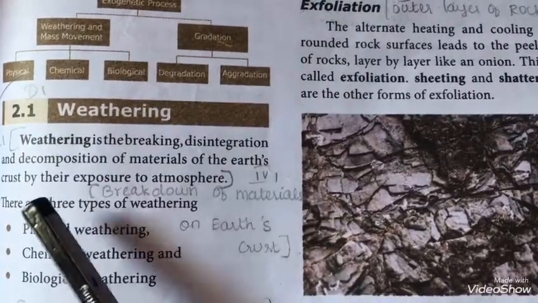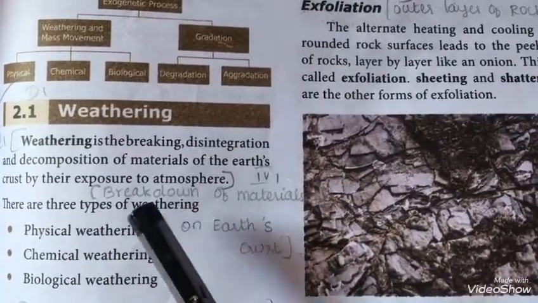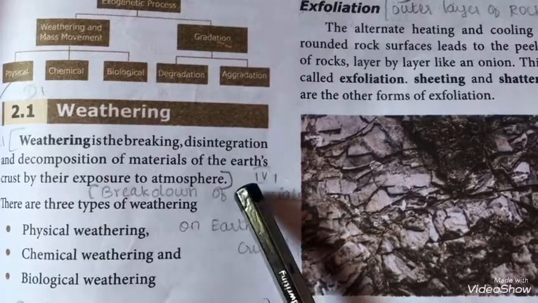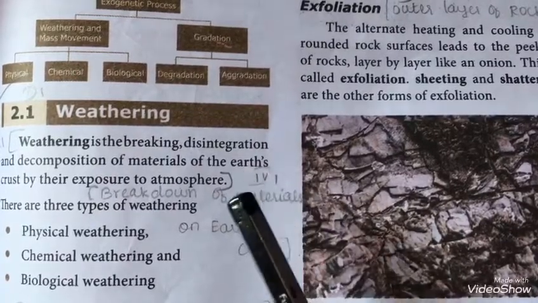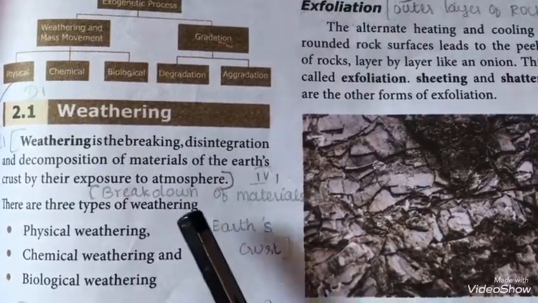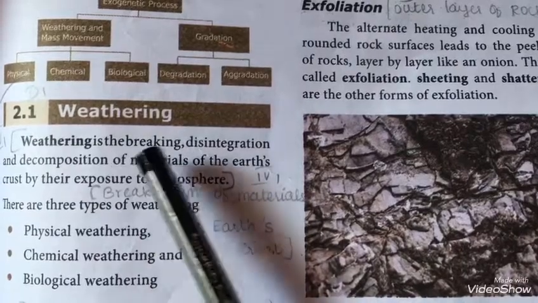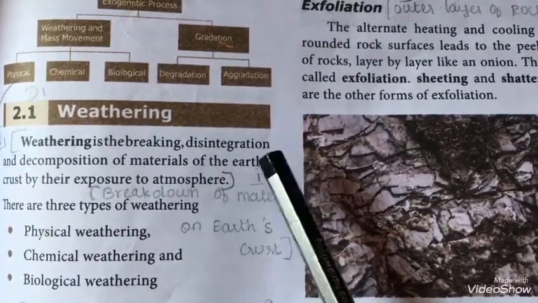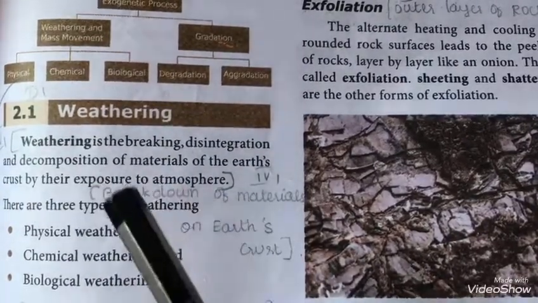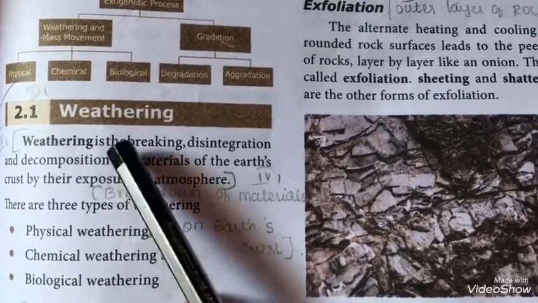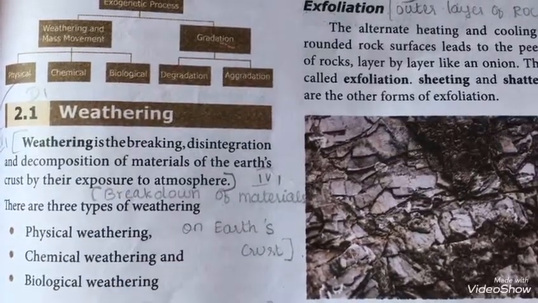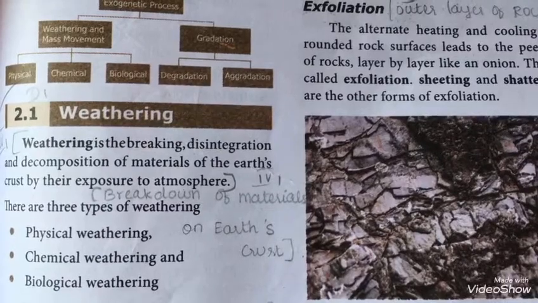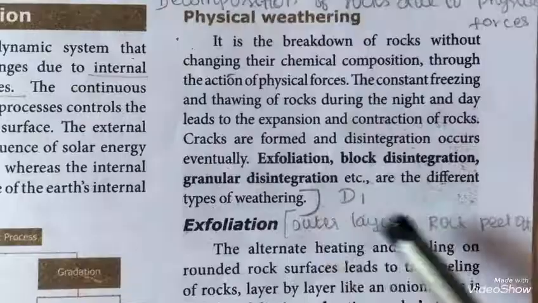So the earth's crust is in direct contact with the atmosphere. So due to this, the rocks in the earth's crust get into the process of breaking, disintegration and decomposition. So this process is known as weathering. There are three types of weathering, that is physical, chemical and biological weathering.